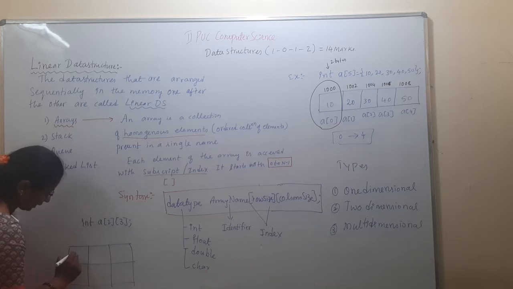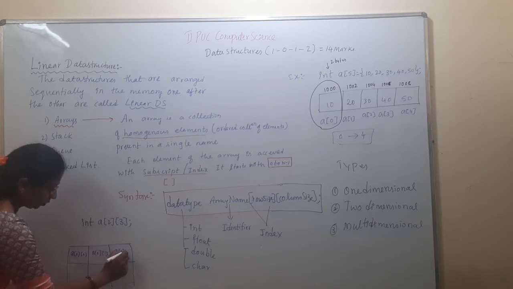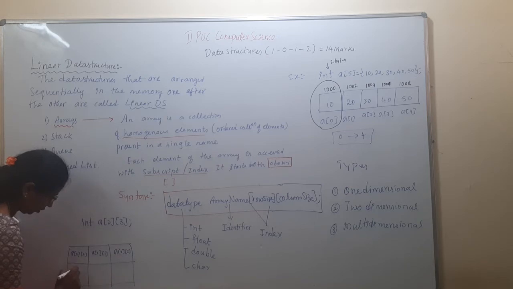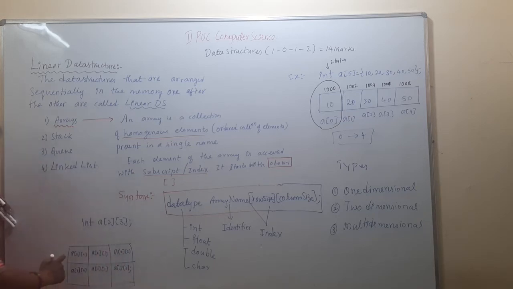The first row has A of 0, 0, A of 0, 1, A of 0, 2. The next row has 1 and 0, 1 and 1, and 1 and 2. How many elements do you need to give? 6 elements.